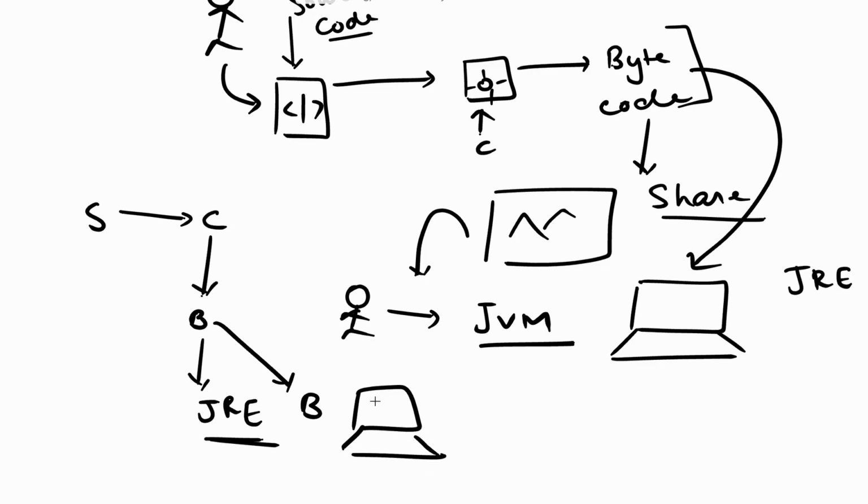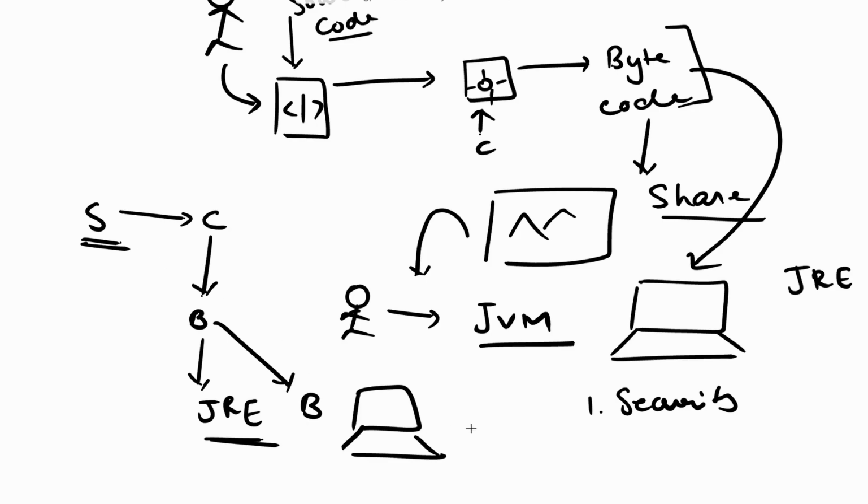Now what's the benefit of this architecture is, number one that I would address is security, right? So basically your source code is always safe with you. You don't want to publish your source code on the internet, right? And if you do so, anyone can make a clone of your app very easily. So your source code is basically safe with you, and you only publish the bytecode, which is not readable by humans, to the internet.